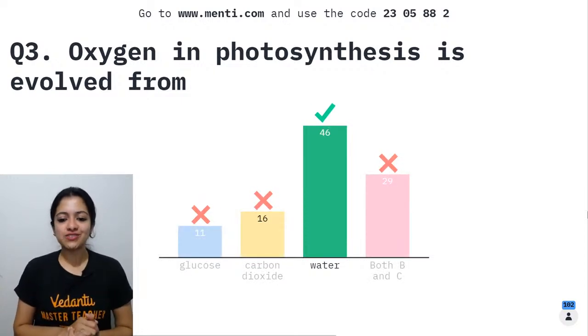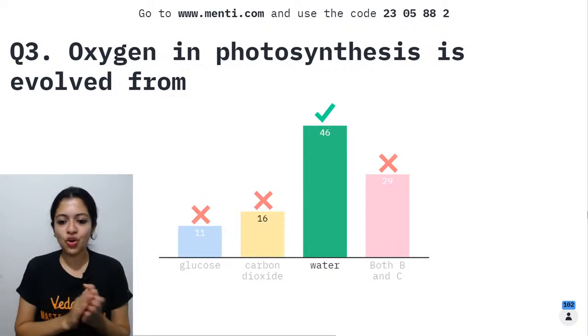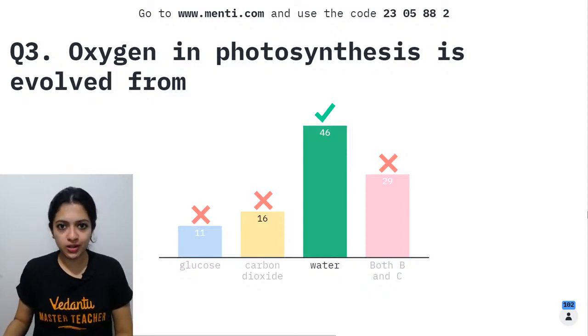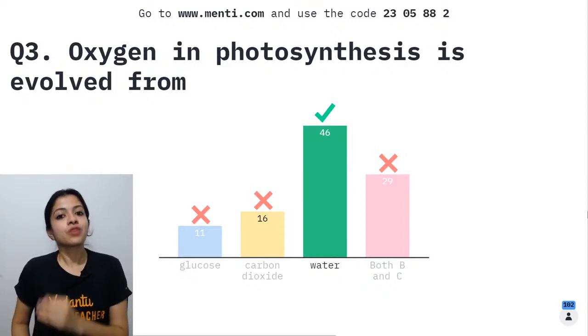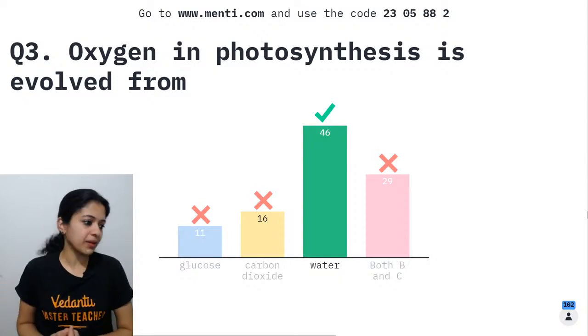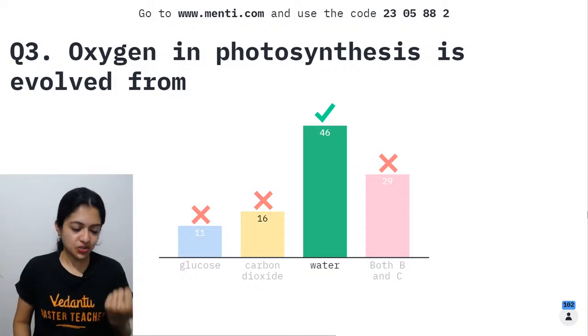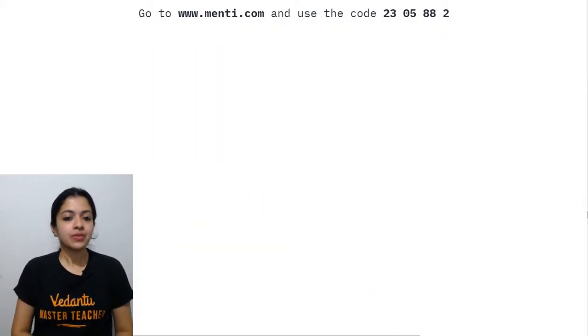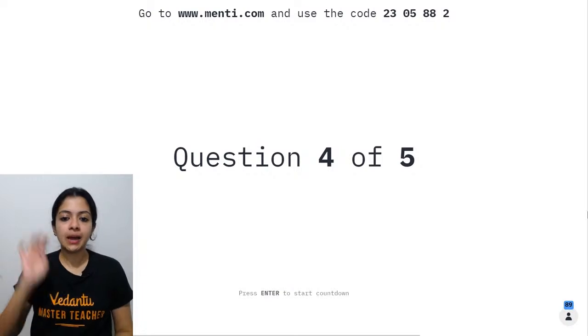Yes, majority have told me the answer is water, of course. Children, as the end product of photolysis, H plus, oxygen and electrons would be released. So the oxygen gets released from water as an end product of photolysis. It's not both B and C. Okay, never mind. Here goes question number 4.